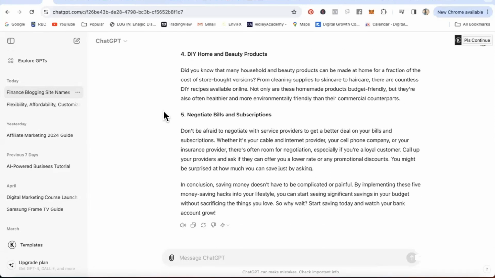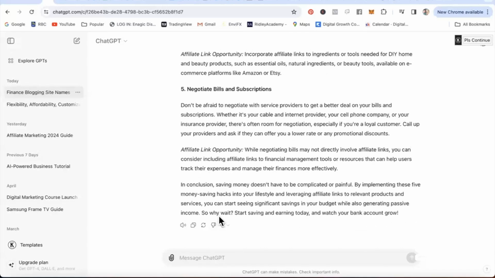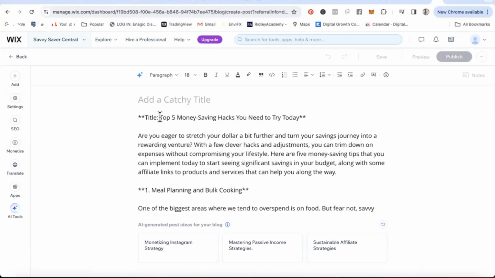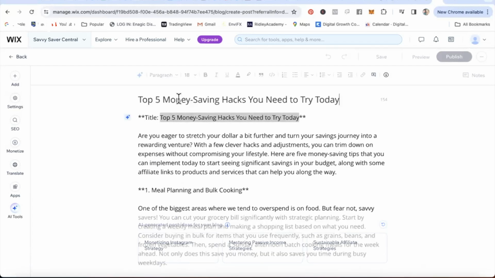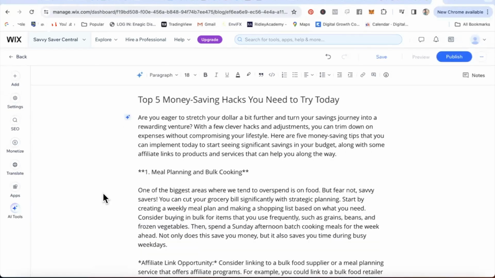The trick to making money with this is that you want to be able to include some affiliate links. Ask ChatGPT to make spots for those. Here it is. You can take that and copy it, go back to your Wix, and where you were about to create your blog post, you're not going to enter it up here, you're going to enter it down here, okay? And then you can take the title, copy it, and then add it in the title section. Delete this. So after you copy the content and paste it into your blog, make sure to review and tweak it and to add any personal touch and ensure it aligns with your brand's voice.